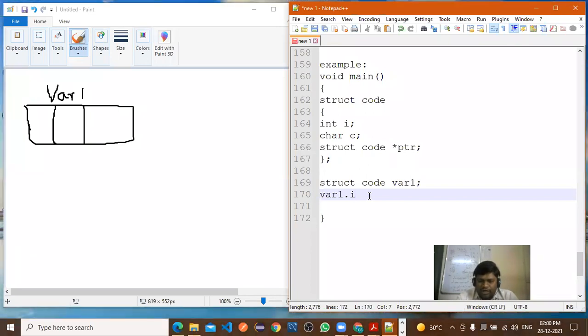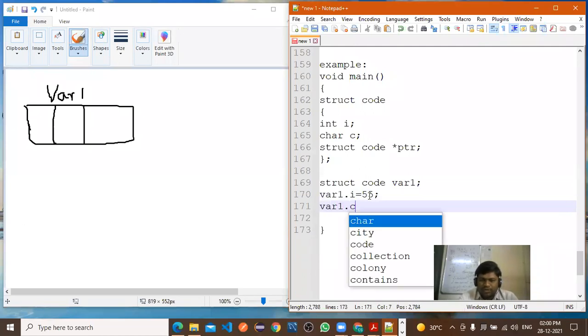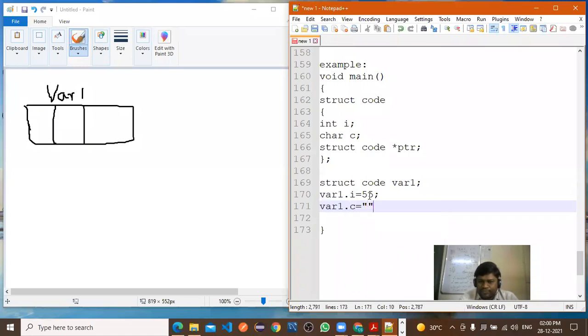Where one dot i equal to. So I will assign the values of that. Suppose here I have assigned 55, right? So integer value. Now next value, where one dot c equal to. Here we require a single character. Single char value. Suppose here I have assigned A.